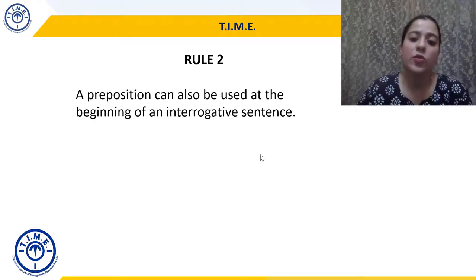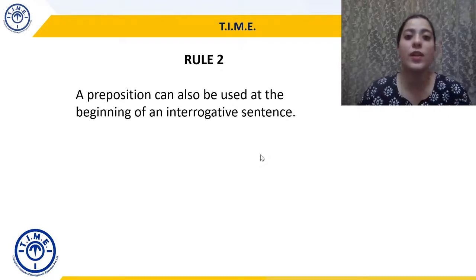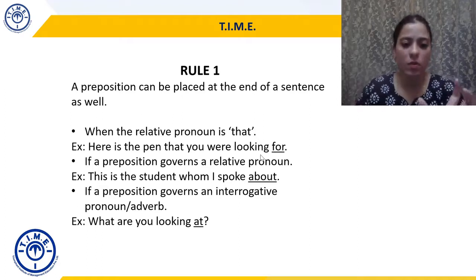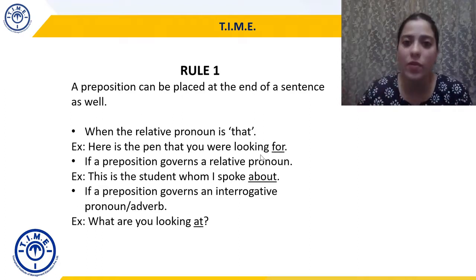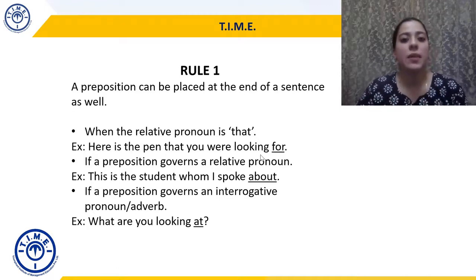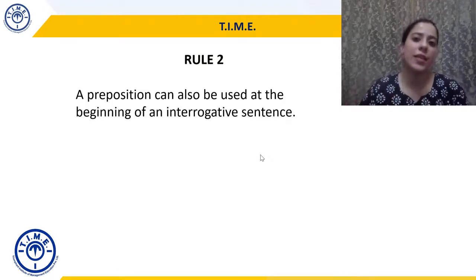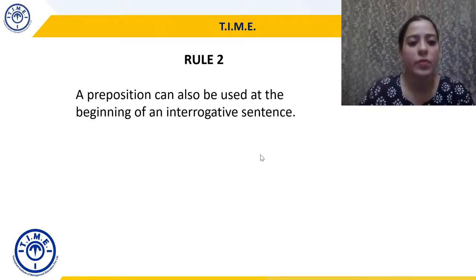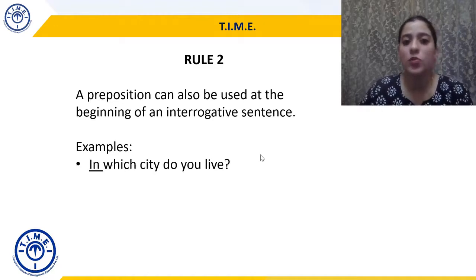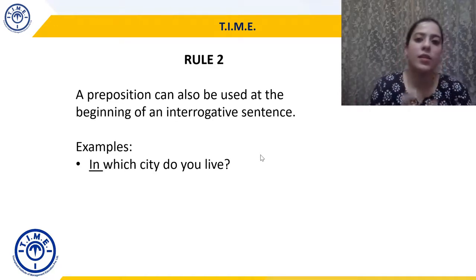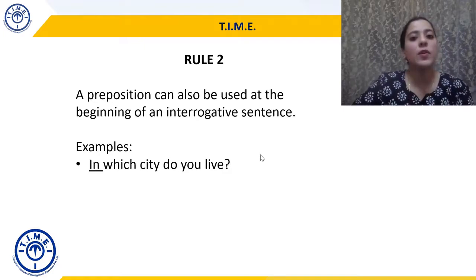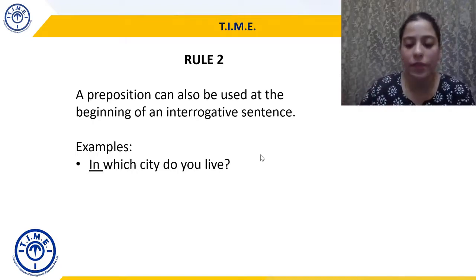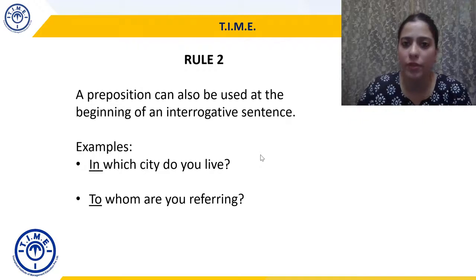Now, rule 2 says that a preposition can also be used in the beginning, usually for an interrogative sentence. In the previous rule we saw that whenever a preposition is governing an interrogative pronoun or adverb, the preposition comes at the end. But sometimes if I want to make an interrogative sentence, if I want to make a question, then a preposition can be used at the beginning also. So examples: in which city do you live? So "in" is at the beginning. Again, it's a preposition, it's beginning the sentence. Why? Because I need to form an interrogative sentence. I need to form a question. In which city do you live? To whom are you referring?